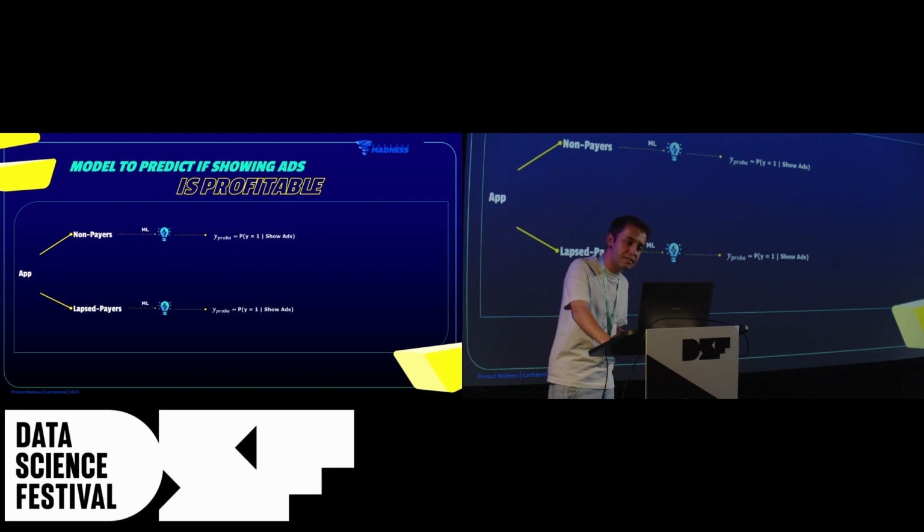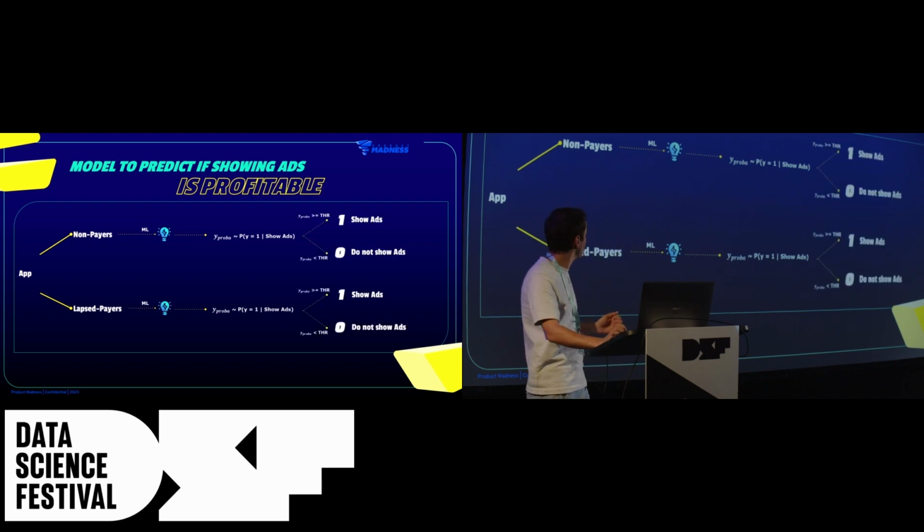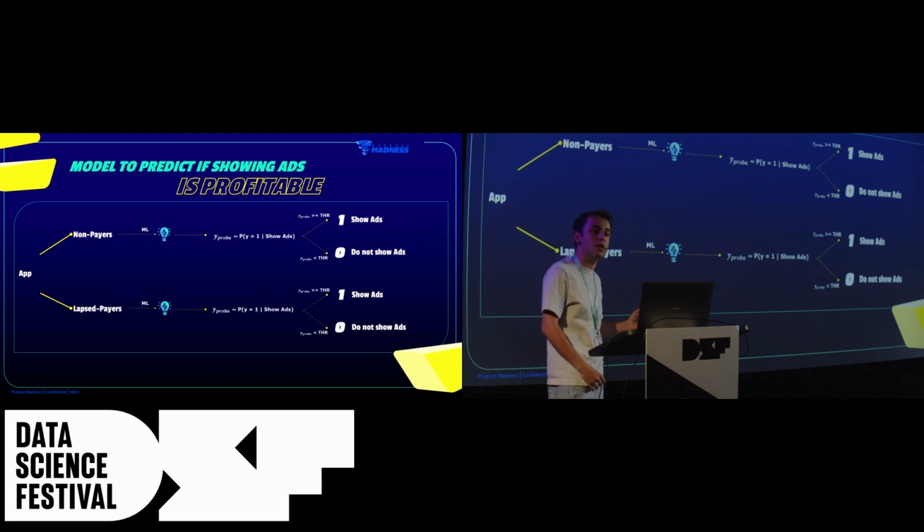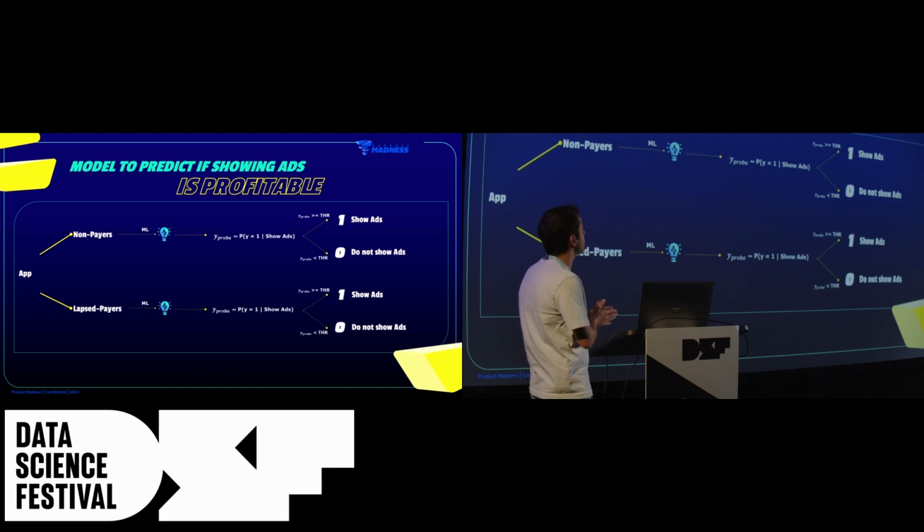And after this, we can come up with a threshold value. If the output propensity score is above this threshold, then we have high confidence that if we show ads to these users, it will be a profitable action, so let's show. In the other case, let's not show.